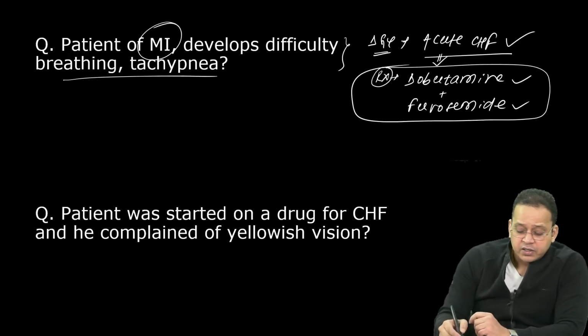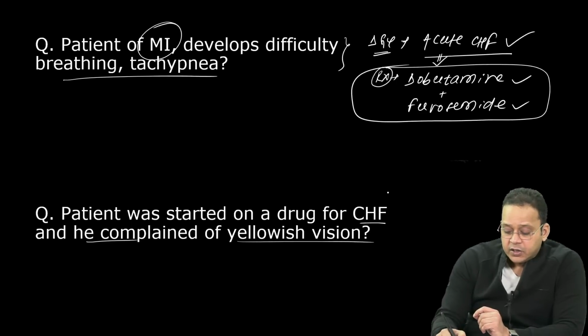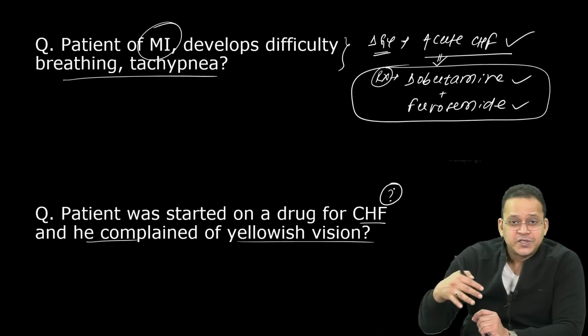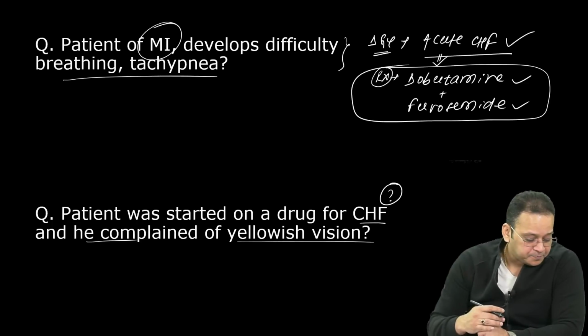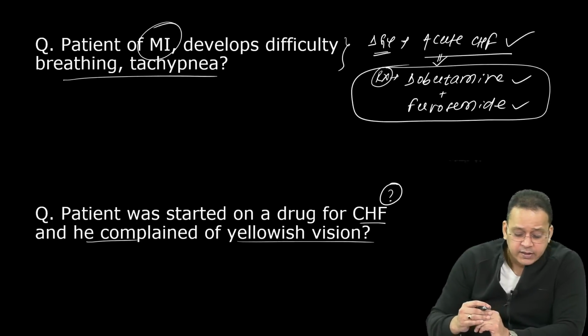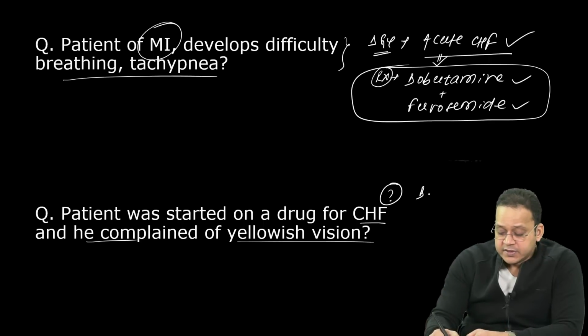Look at the second question. Patient was started on a drug for CHF and he complained of yellowish vision. Now again, this is a drug which is quite frequently asked, right? Excellent, guys. So this is caused by digoxin.